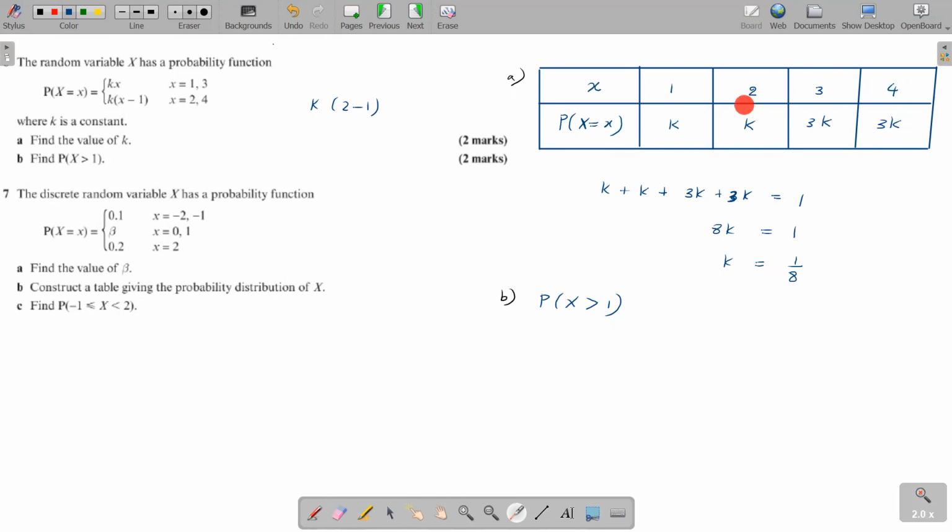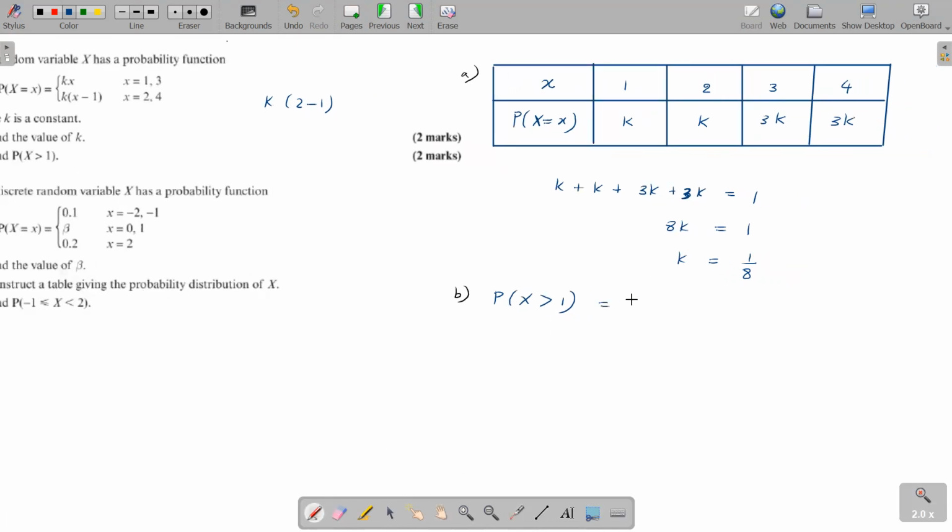Obviously, in the table, you can see the simple x values are 1, 2, 3, 4. So which of them is greater than 1? It's 2, 3, and 4. Do you understand? So probability x greater than 1 includes the probability x is 2, plus the probability x is 3, plus the probability that x is equal to 4. Probability x equals 2 is k, probability x equals 3 is 3k, and probability x equals 4 is also 3k.